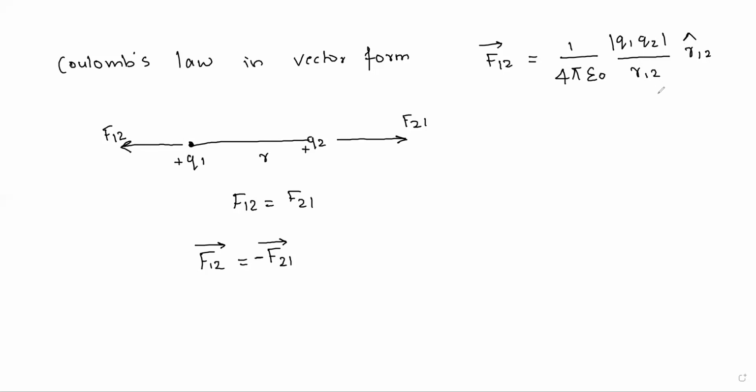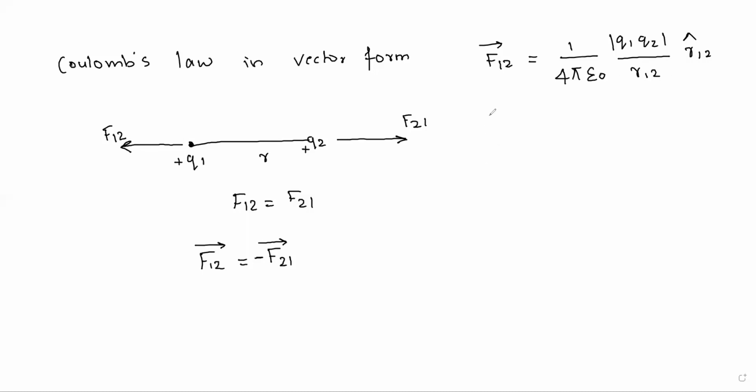R12 cap is a unit vector which is in the direction of F12. On the right hand side we have a vector, but on the left hand side we do not have a vector, so for that we use a vector. You will study this in your mathematics, the vector form. But R12 cap specifies a unit vector which is in the direction of F12.